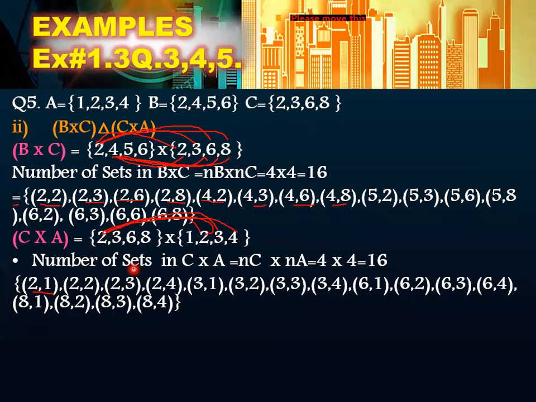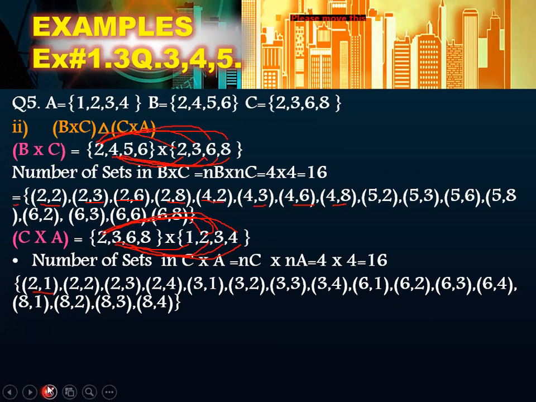Okay, after that you will write 3,1, then 3,2, then 3,3, and then 3,4, right? Then 6,1, 6,2, 6,3, 6,4, then 8,1, 8,2, 8,3, 8,4. So these are the sets of ordered pairs in C cross A. Now, next you have to find the symmetric. Okay, a little bit different or difficult. Okay, let's check it out.